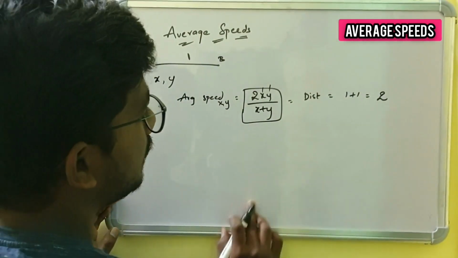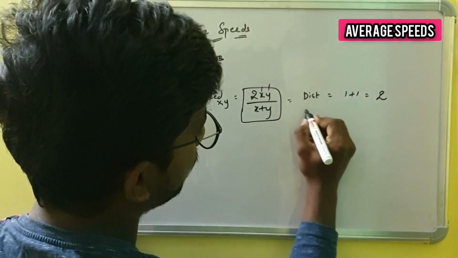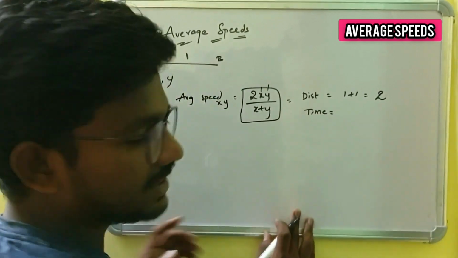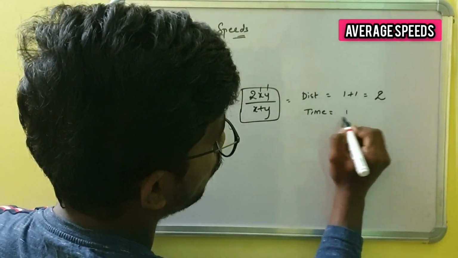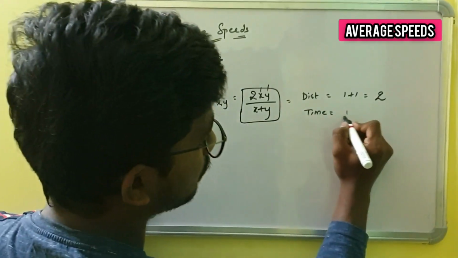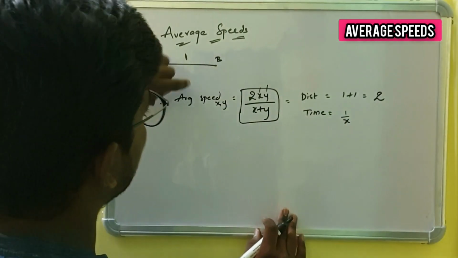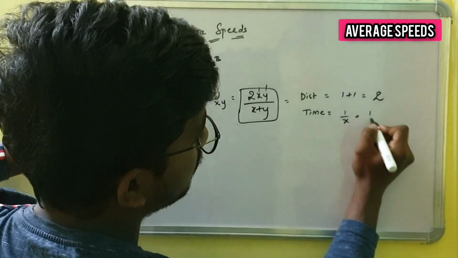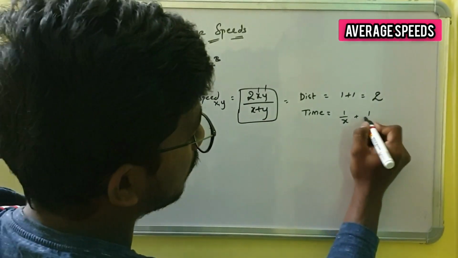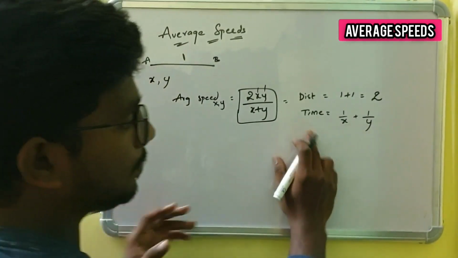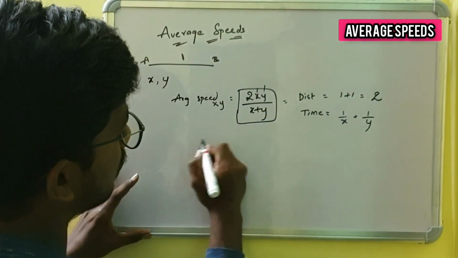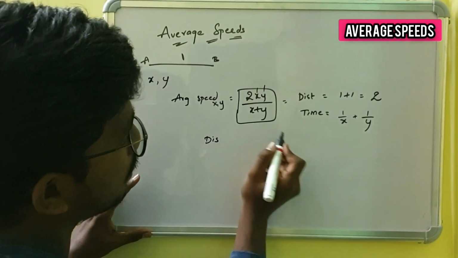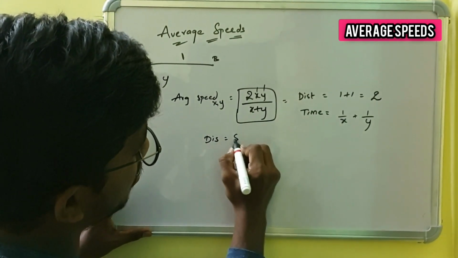Later, time is equal to distance by speed, right? The distance traveled by car 1 is 1 and the speed is x. The distance traveled by the other car is 1 and the speed is y. So to obtain the time, we have these two values, by substituting in our basic formula, distance is equal to speed into time.